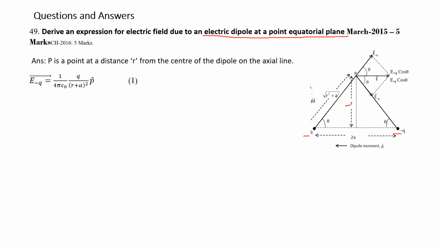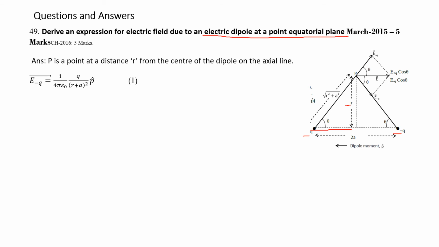Hence, this distance is a. Hence, the hypotenuse, from Pythagoras theorem, is square root of r square plus a square, in the p direction. The direction between Q and P is in this direction. This is the p direction.